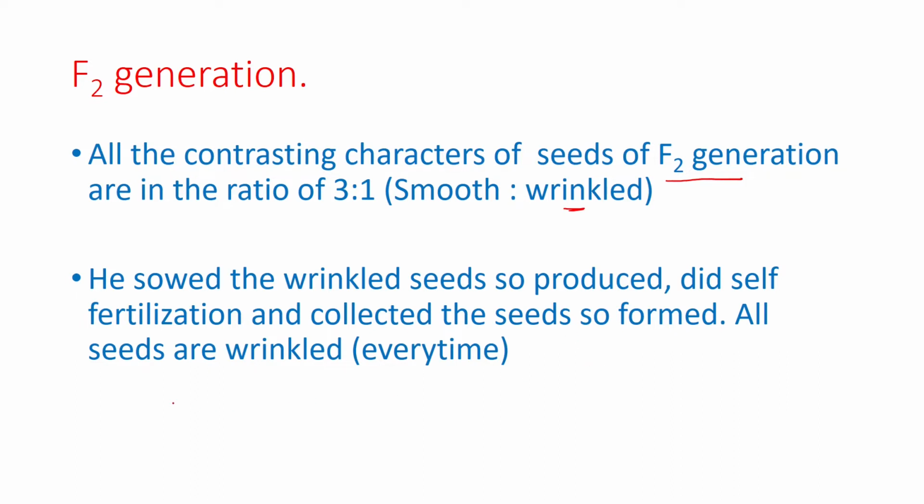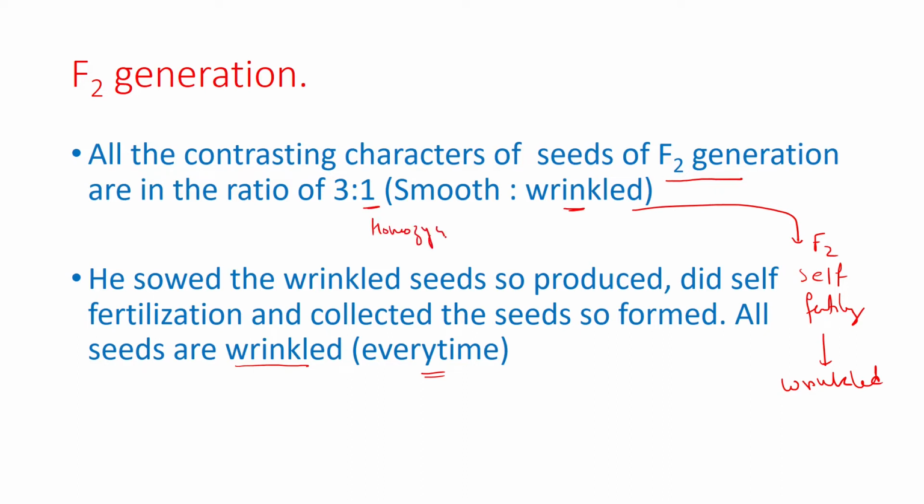The result is every seed is wrinkled. So every wrinkled seed of F2 generation, when self-fertilized, gave rise to only wrinkled seeds every time. So these may be homozygous. Actually, these are homozygous.